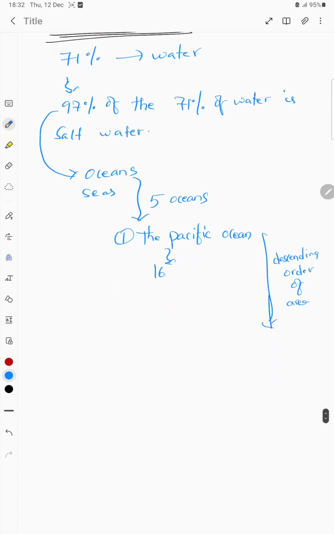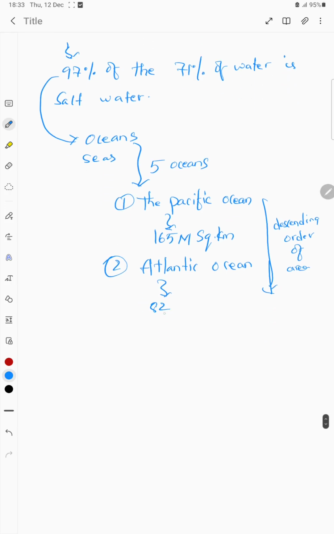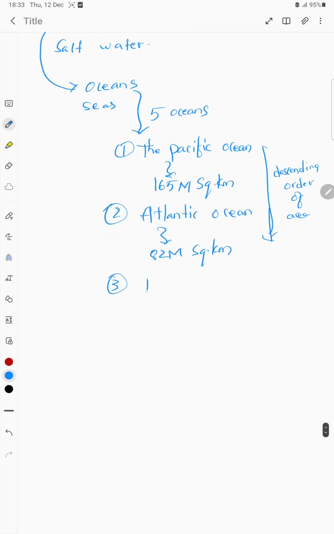The surface area of this Pacific Ocean is 165 million square kilometers. Second largest ocean is Atlantic Ocean. It is nearly half of the Pacific Ocean, which is nearly 82 million square kilometers. And the third important ocean is the Indian Ocean.